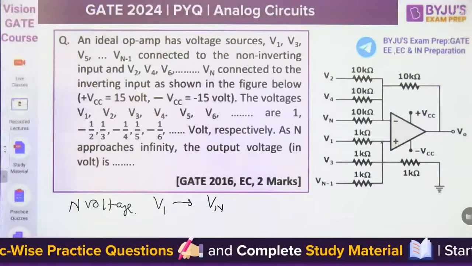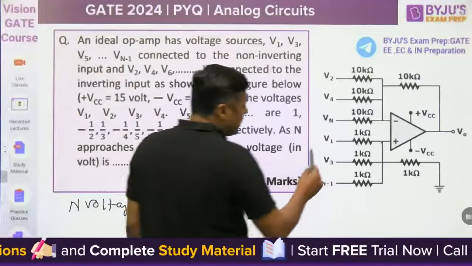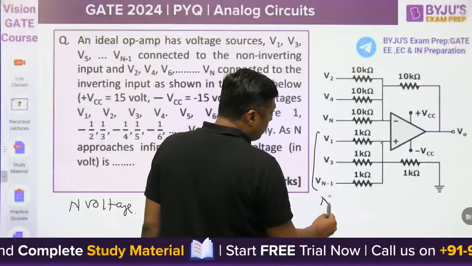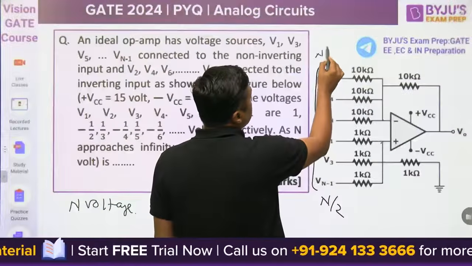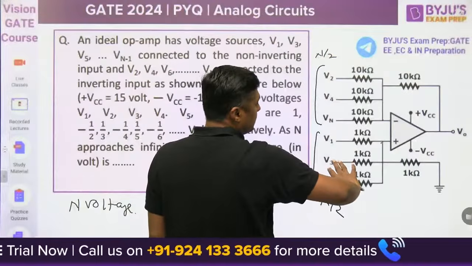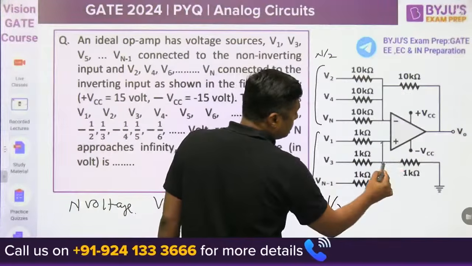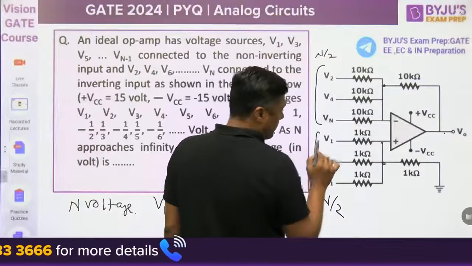N voltages, out of which n by 2 are connected here. All odd number voltages are connected here and all even number voltages are connected here, but it is again n by 2. So half the voltages are connected here, half are connected here, and one path from this point is connected to ground, and one path from this point is connected to V0.